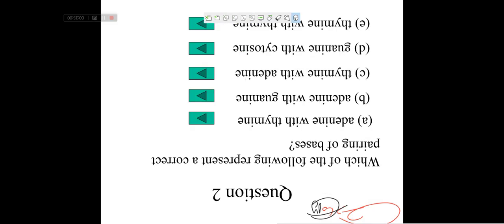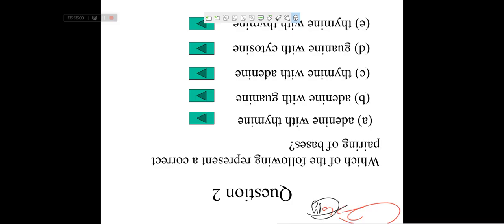Okay. In genetics, we study more about this replication topic. Actually, we discuss one type of question that generally arises. Which of the following represents a correct pairing of bases? Because we already discussed at the start the types of bases: adenine combined with thymine, guanine combined with cytosine, like that only. Okay. So what happened here? Which are the correct bases?